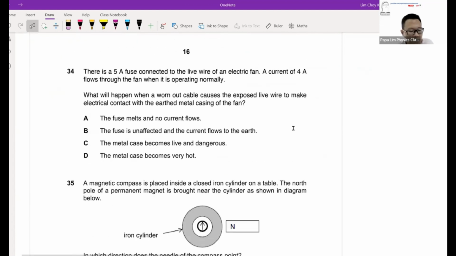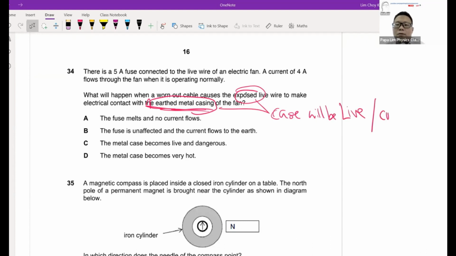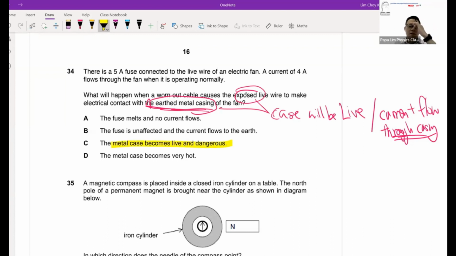Now for question 34, a fuse. You have a fuse in question and you have a worn out cable, a short exposed cable touching the earth wire. Because of this fault, the casing will be live, or current flows through the casing. So the first option, the casing is live and dangerous, is definitely correct.